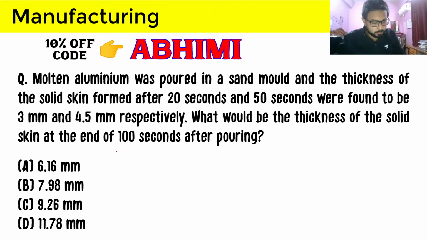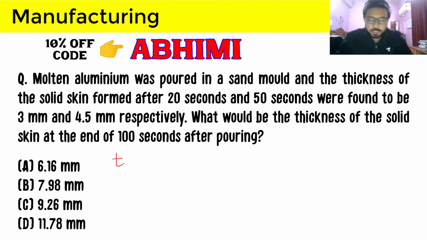So let's see what we can do here. To do this question, you first have to know how the thickness of the solid skin of a casting varies with the solidification time.